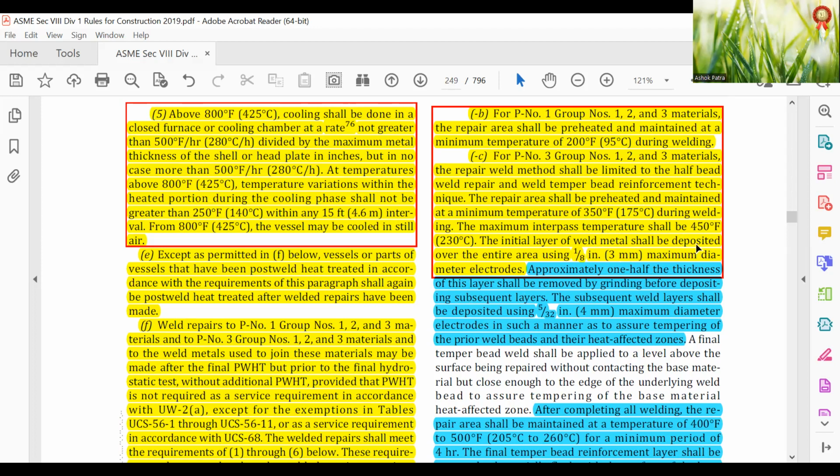The initial layer of weld metal shall be deposited over the entire area using a 1/8 inch maximum diameter electrode. Approximately half of the thickness of the layer shall be removed by grinding before depositing the subsequent layer. The subsequent weld layers shall be deposited using 5/32 inch, 4 mm maximum diameter electrodes in such a manner as to assure tempering of the prior weld beads and their heat affected zones.